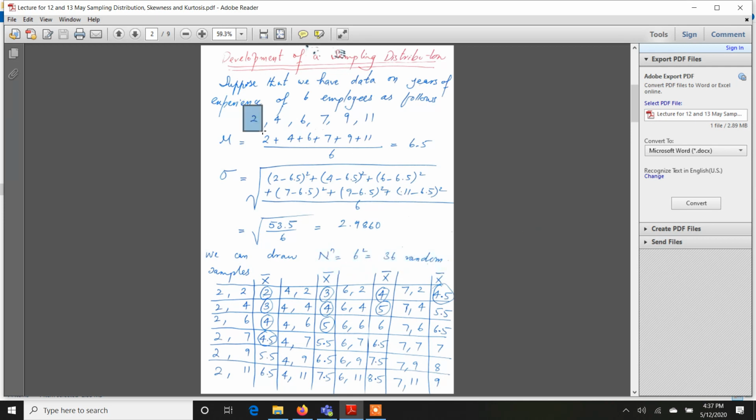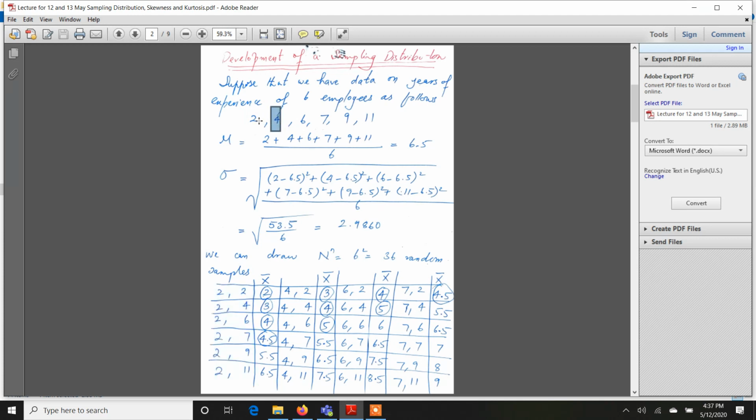First of all, you start making random samples that start with the entity 2. Since I am allowing for repetition, 2 will come with 2, then 2 with 4, 2 with 6, 2 with 7, 2 with 9, 2 with 11. So you can see this is the list. Now I will start mentioning the samples that start with 4.